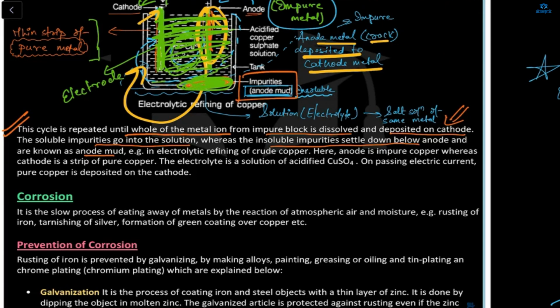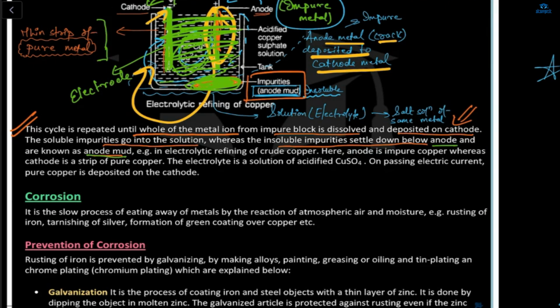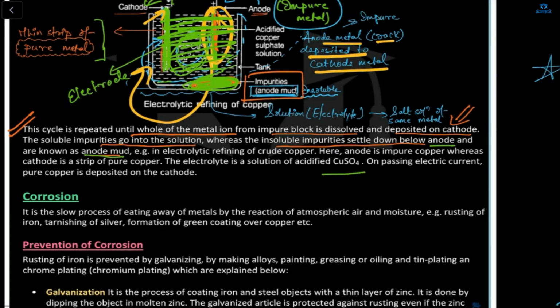Where do they settle? Below the anode, and these are known as the anode mud. And here the anode is impure, whereas the cathode is pure. The electrolytic refining solution is CuSO4. So on passing the electric current, what will happen? Your pure copper will get deposited on the cathode side.